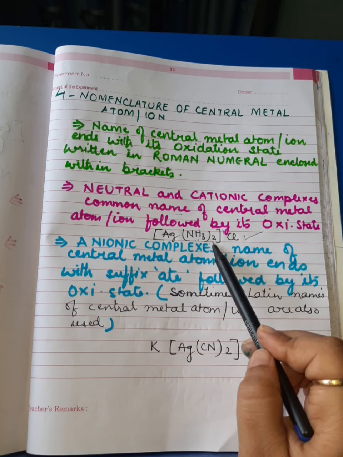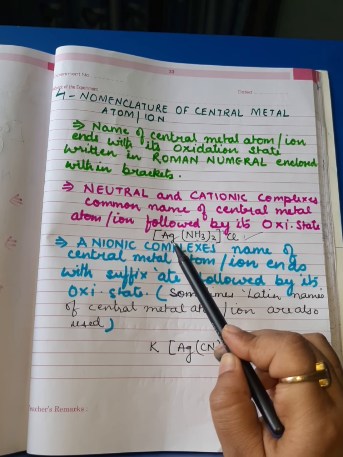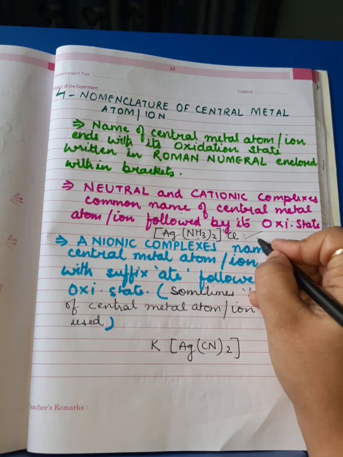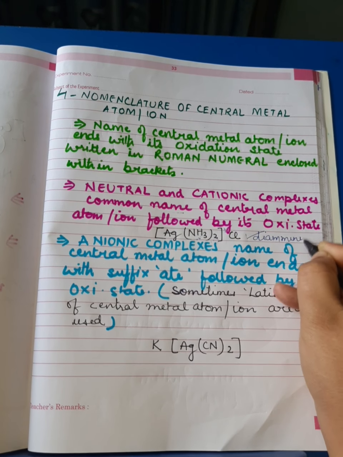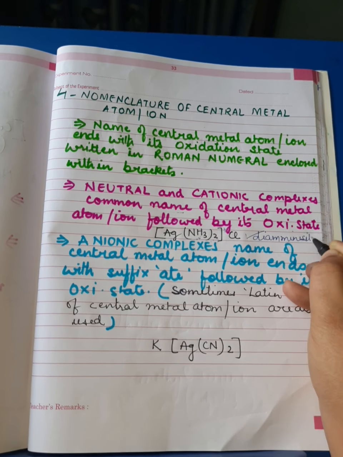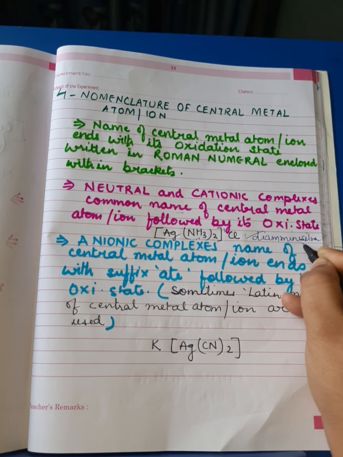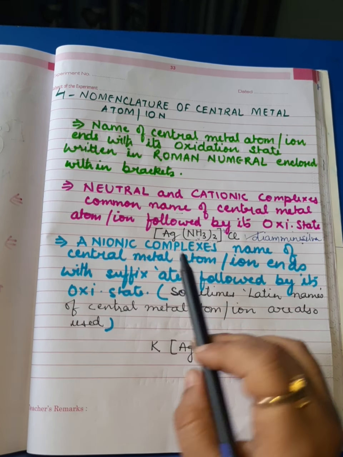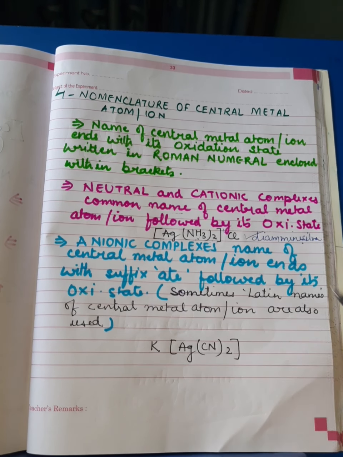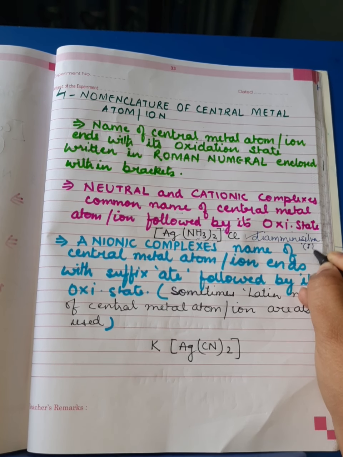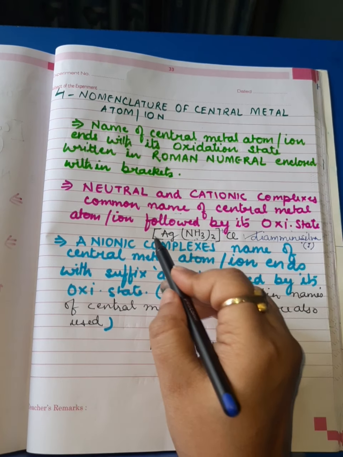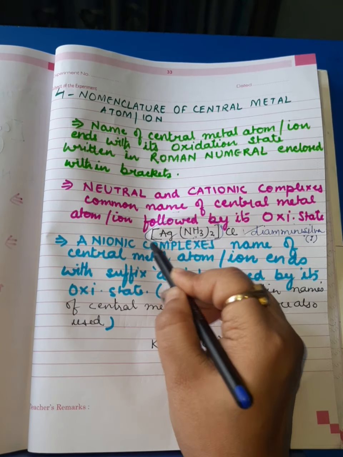So the name of this will be diamine silver, followed by its oxidation state. If you calculate the oxidation state of silver, it comes to 1, written in Roman numeral enclosed in bracket. So this way we write the name of this coordination entity.